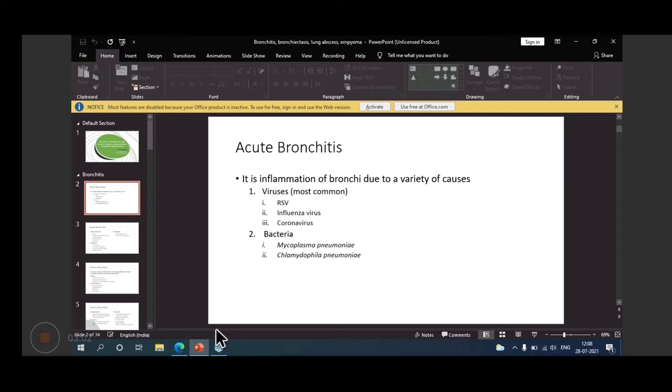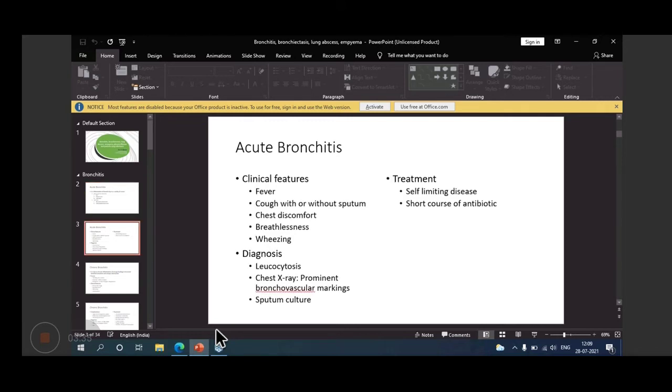Bronchitis is the inflammation of bronchi, maybe due to a variety of causes. Bronchitis may be acute or chronic. In acute bronchitis, the most common cause is viruses, like respiratory syncytial virus, influenza virus, maybe coronavirus. Bacterial causes may be Mycoplasma pneumoniae, maybe Chlamydophila pneumoniae. So these are the causes of acute bronchitis, but viruses are the most common.